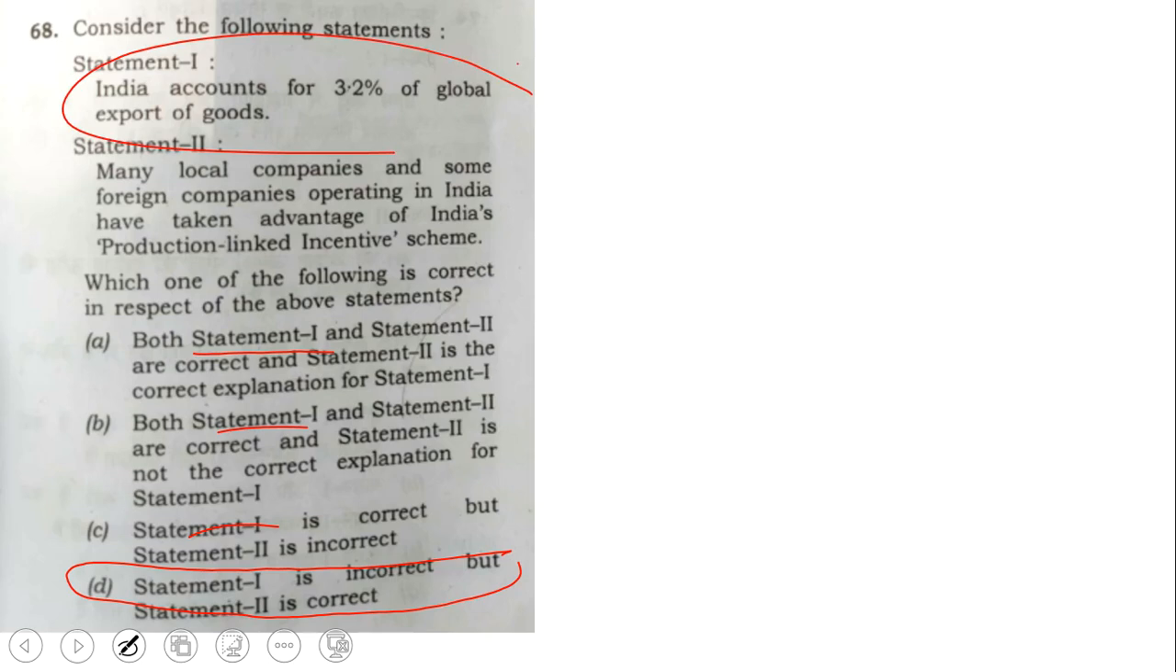India actually accounts for nearly 1.8 to 2% of global trade in goods. So it's very close by. They didn't put 32% or something. They put 3.2 and here it is 2%. So it's very near. I don't know why they asked this and how they expect students to learn this by heart.